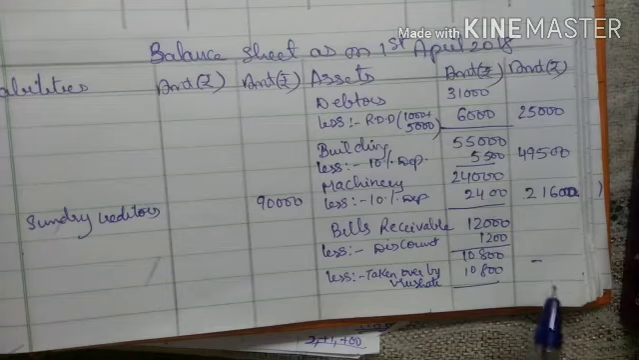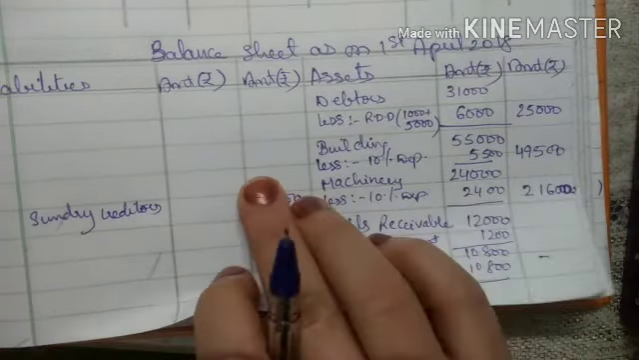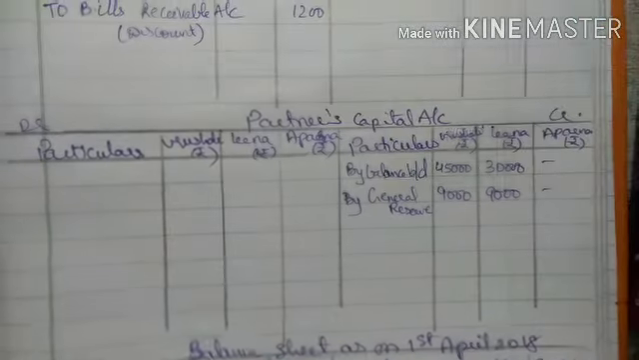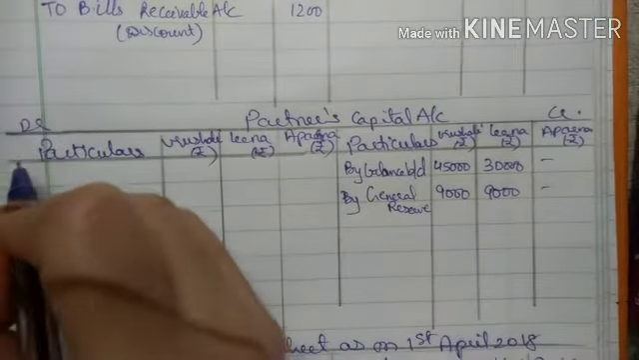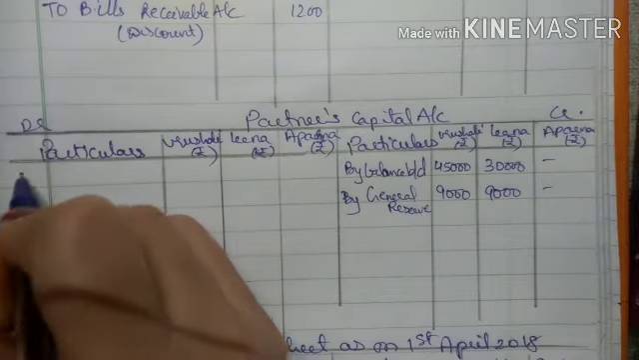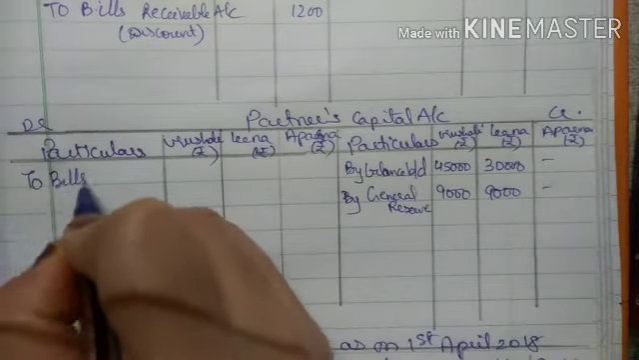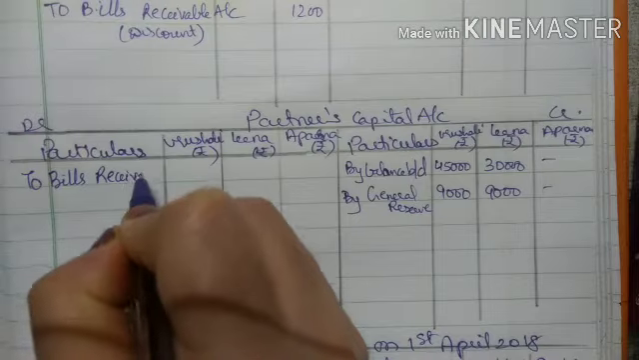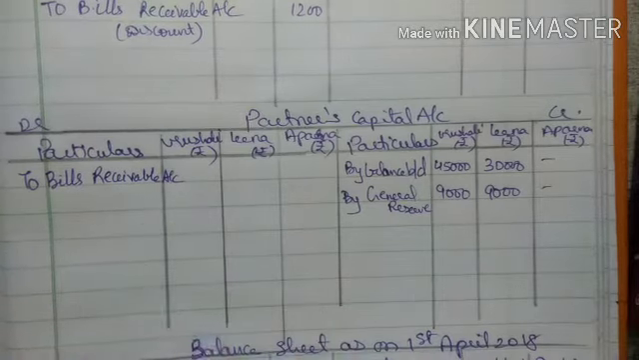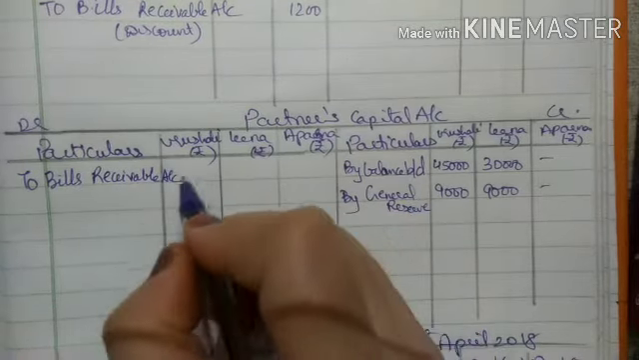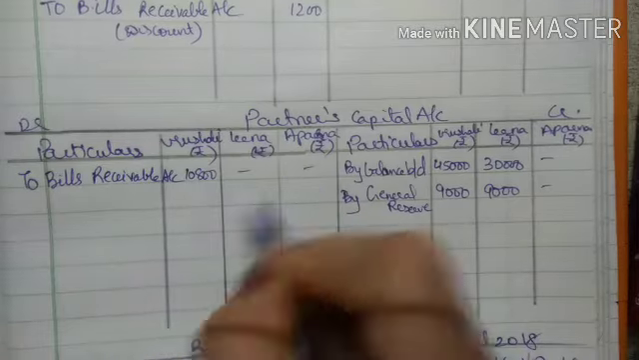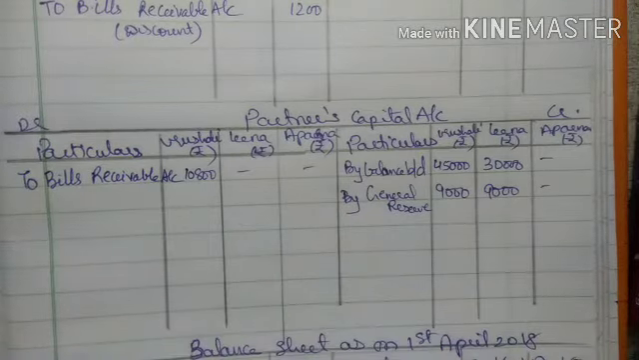So we put a dash. Dash means nothing is remaining, because if Vrushali has taken the bill receivable, then your assets will no longer show the bill receivable, right? So when any asset is taken over by a partner, it will come in the partner's capital account, debit side. Here I will write to bills receivable account, right? And the amount is, and this is taken by Vrushali, so it will come in Vrushali's column, 10,800.